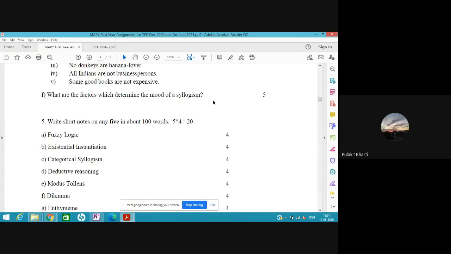The second thing is quality. Quality means humans are mortal or are not mortal. So this is something is, or something is not. This is the quality. And quantity is, does it cover all?